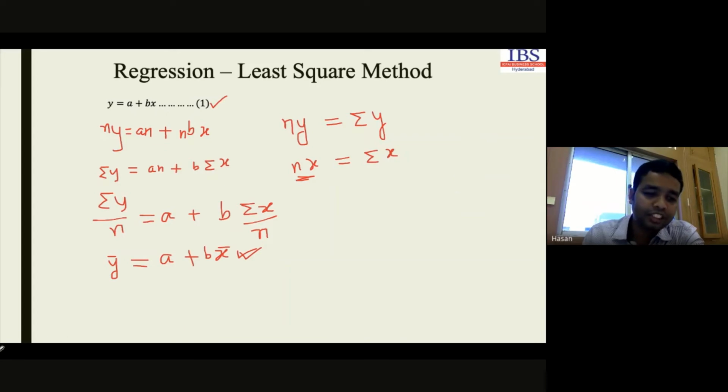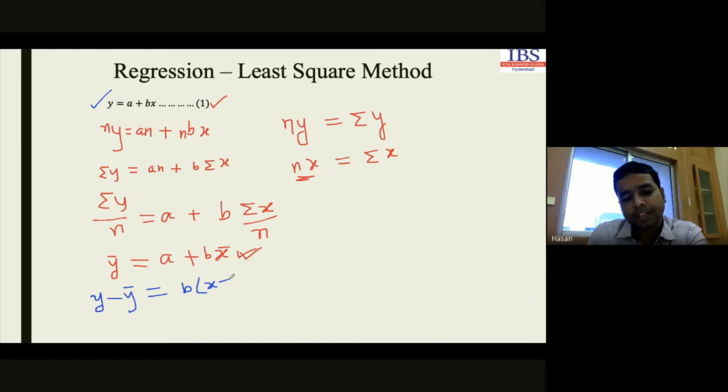How do we take the deviation? From the very first one, this is our original equation, and we have just modified this equation in this form. So if we take the deviation y minus y bar, equal to, a minus a will be 0, and bx minus bx bar will be b into x minus x bar. Is that clear? b into x minus x bar it will be.